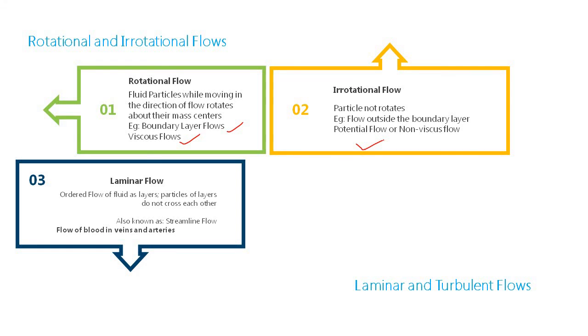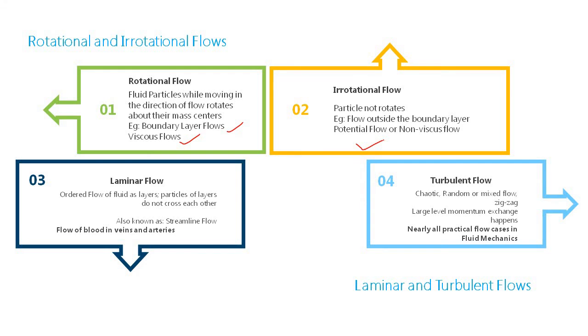And the opposite type of flow to laminar flow is turbulent flow. So what is turbulent flow? It is highly chaotic, random or mixed flow, a zigzag type of flow. There is no fixed flow pattern, no ordered flow happening. As I already told, there is large level mixing of the fluid layers, so momentum exchange happens. Nearly all practical flow cases in fluid mechanics are turbulent in nature. So these are two important classifications.